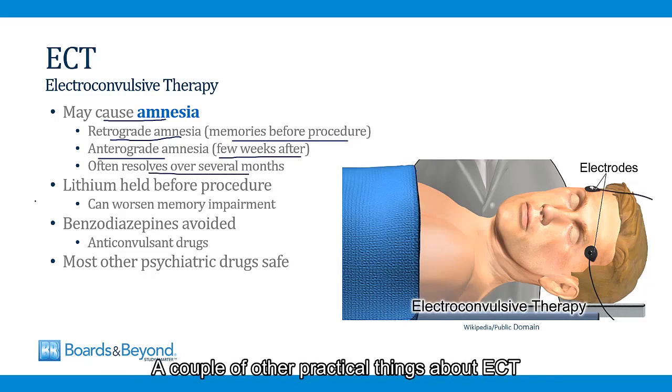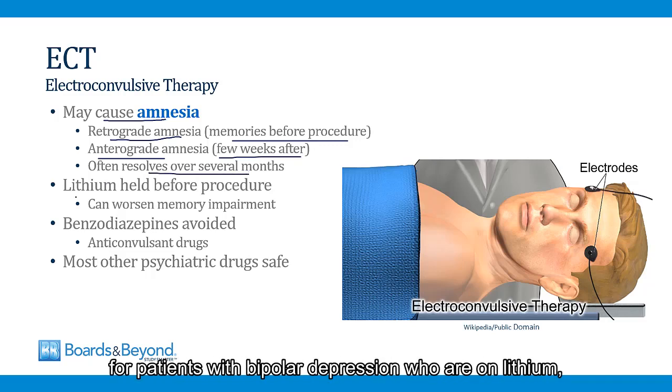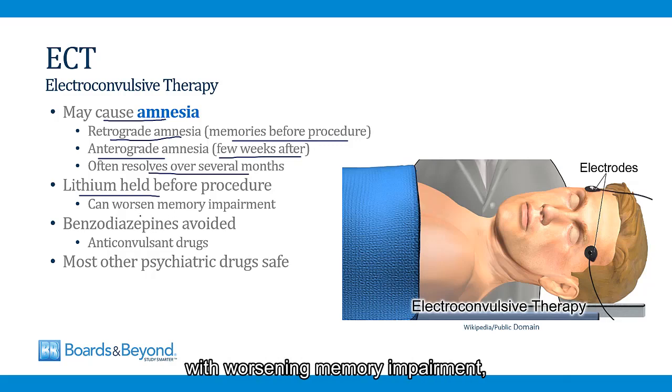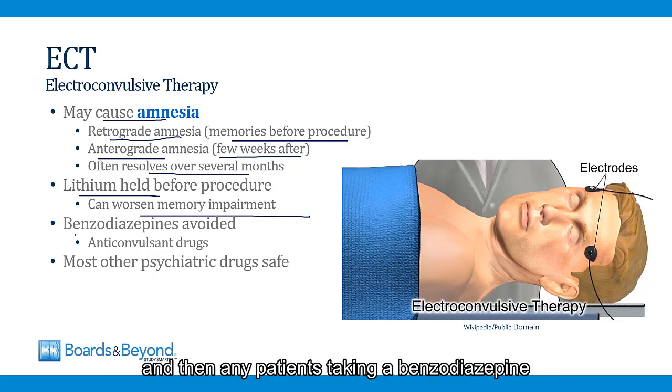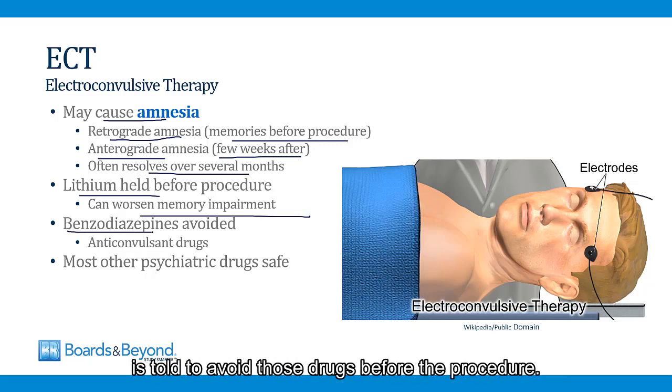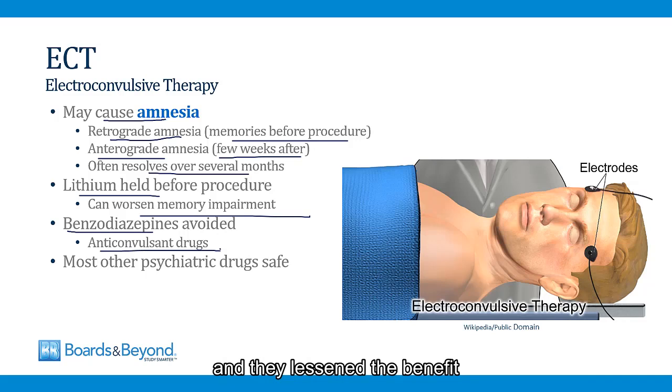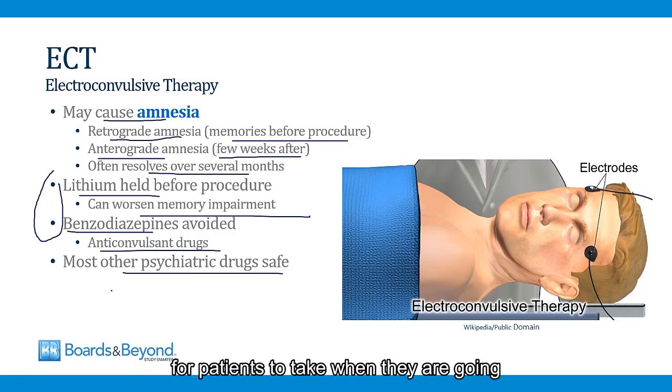A couple of other practical things about ECT. For patients with bipolar depression who are on lithium, the lithium is often held before the procedure because it's been associated with worsening memory impairment. And then any patient who's taking a benzodiazepine is told to avoid those drugs before the procedure, and that's because benzodiazepines are anticonvulsant drugs, and they lessen the benefit of the electroconvulsive therapy. Besides these 2 groups of drugs here, most other psychiatric drugs are safe for patients to take when they are going for electroconvulsive therapy.